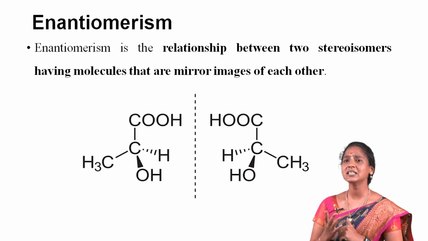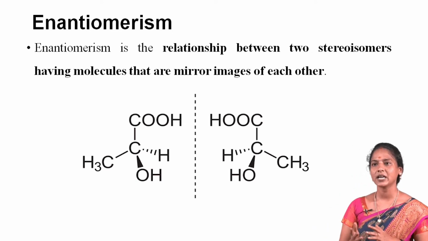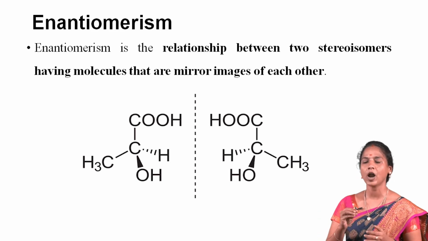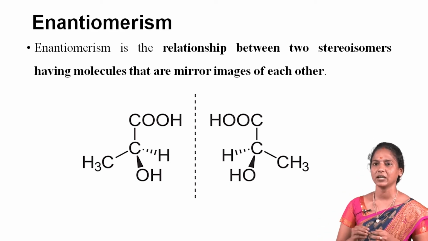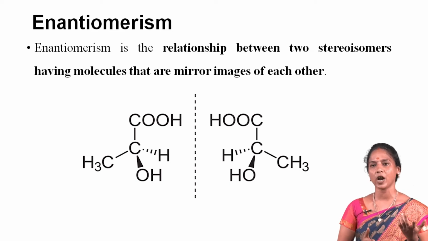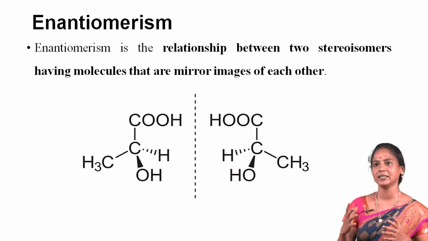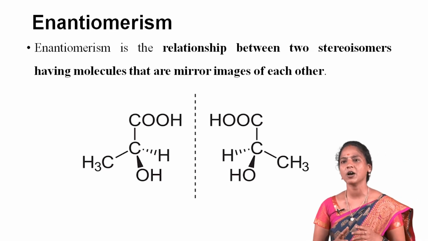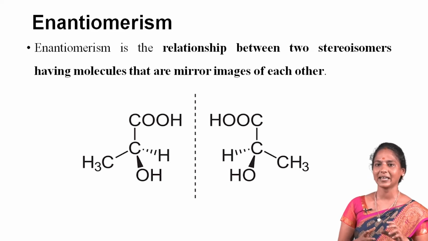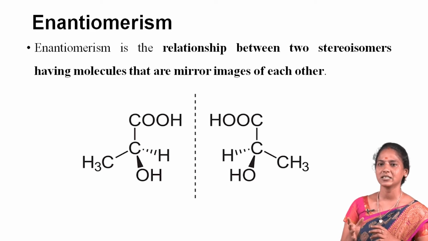Next one, what are enantiomers? Enantiomerism is the relationship between two isomers that are mirror images of each other. Enantiomers have identical chemical and physical properties in a non-chiral environment, except for optical activity, but form different products when reacted with other chiral molecules. A common example of a pair of enantiomers is dextrolactic acid and levolactic acid.